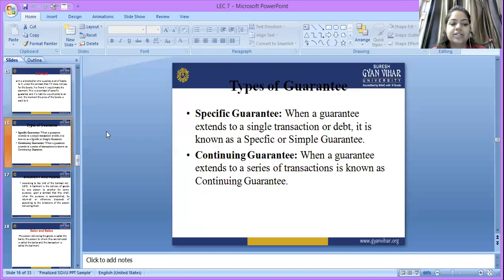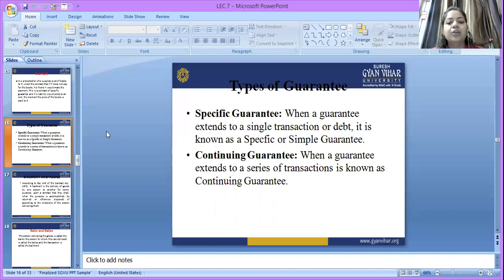Types of guarantee. There are two types of guarantee. First, the specific guarantee, and second, the continuing guarantee. What is a specific guarantee? When a guarantee extends to a single transaction or a debt, it is known as a specific or simple guarantee. Let's understand it through an example.